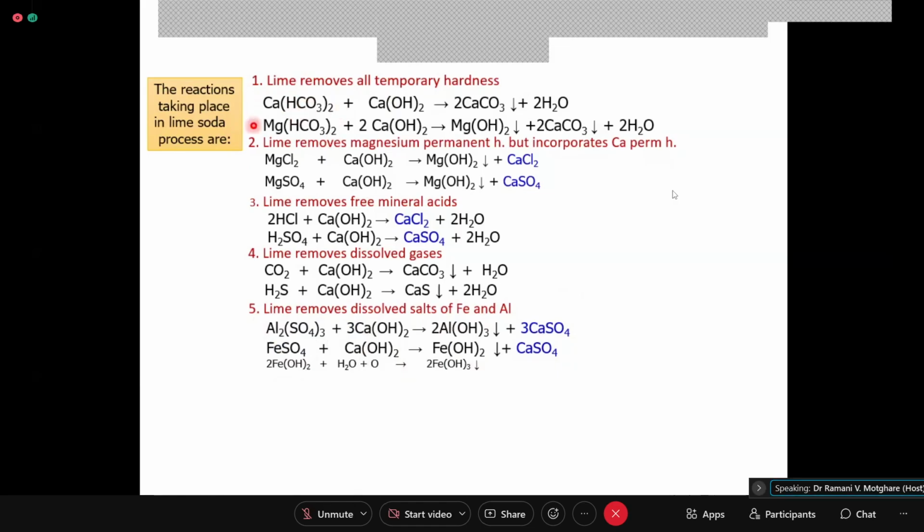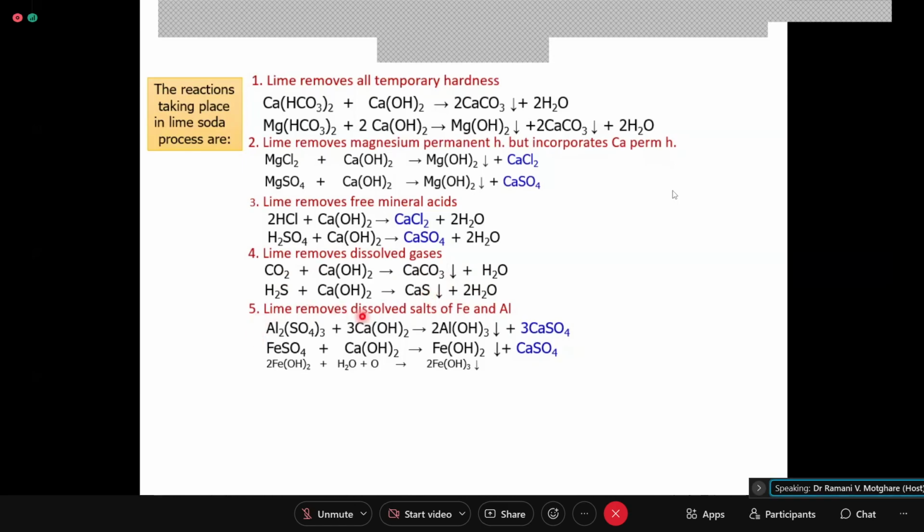Are you getting? Then lime removes all magnesium. What is it, temporary or permanent? Calcium temporary and magnesium temporary is completely removed by lime. Lime removes magnesium permanent hardness but incorporates calcium permanent hardness. Then lime removes free mineral acids but incorporates calcium permanent hardness. Lime removes dissolved gases and does not incorporate any calcium. Calcium is removed here itself.